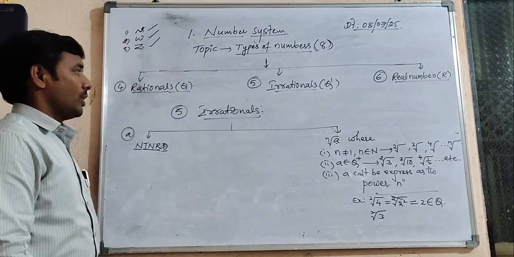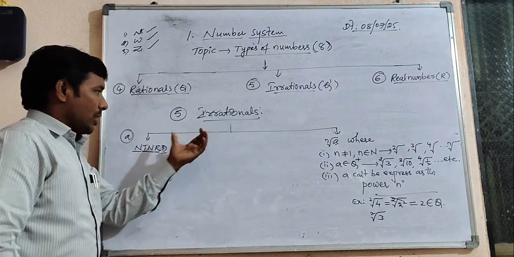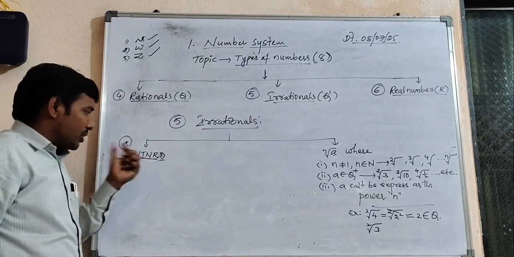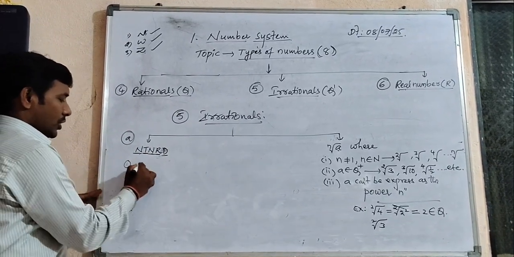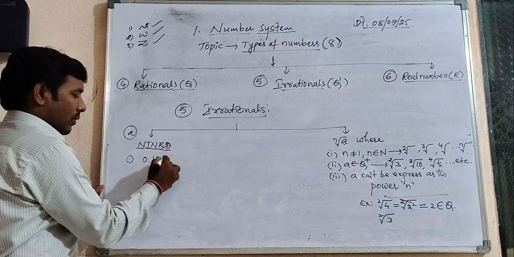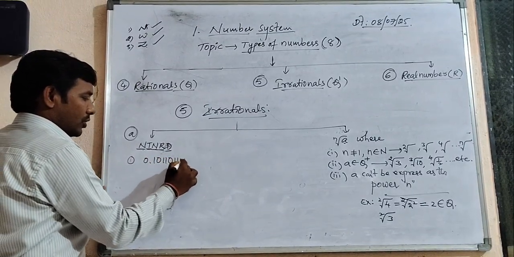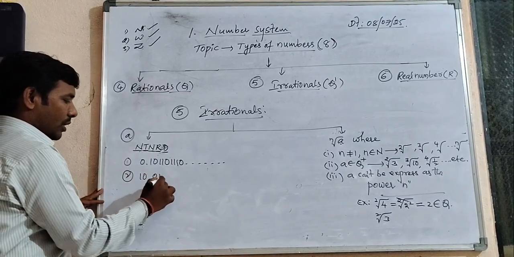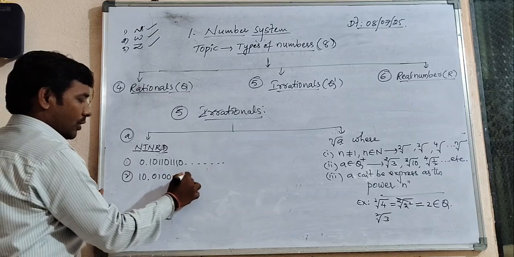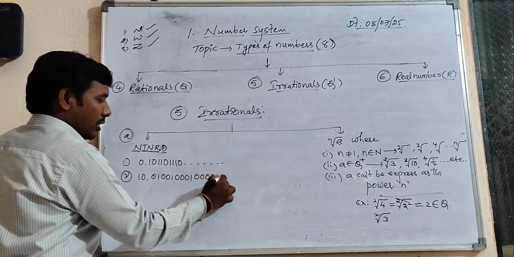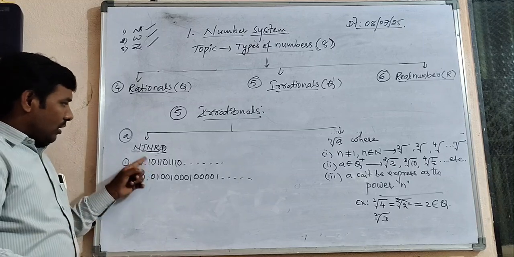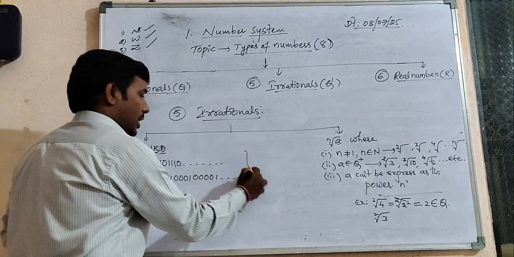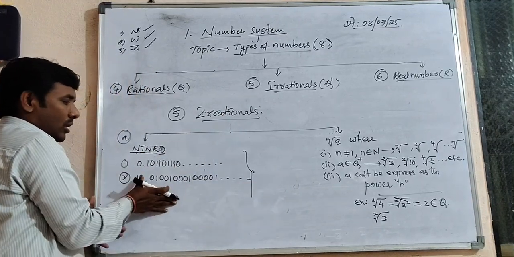Once you observe carefully, irrational numbers are divided into two categories. One is non-terminating, non-repeating decimals. I want to give a few examples to understand that: 0.10110111 0, and so on. One more example: 0.01001000100001, like that. These are called non-terminating, non-repeating decimals. These are the best examples of irrational numbers.